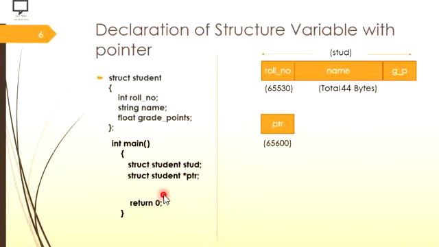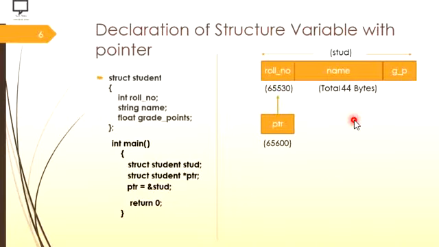Now let's look at the next statement of our pointer type variable and its assignment with the address of student. So here you can see that this pointer type variable will be holding the base address of the student variable, that is stud. Ultimately it is pointing to the base address. Here I am trying to explain the same thing, that this is a PTR variable which is pointing to the base address of the student variable.